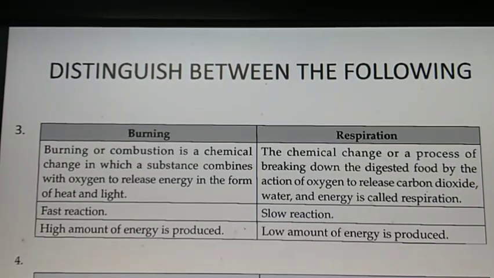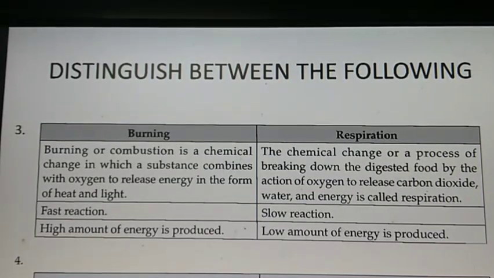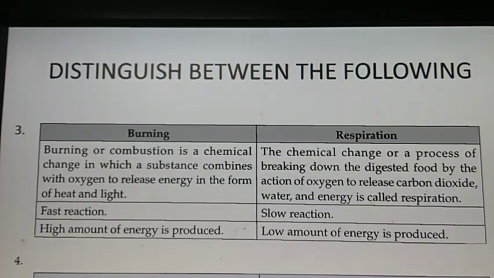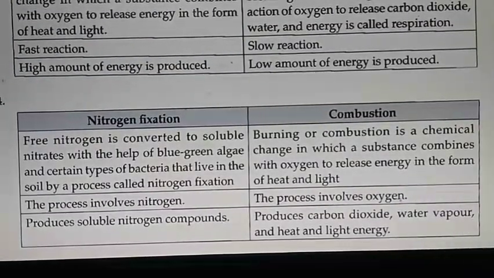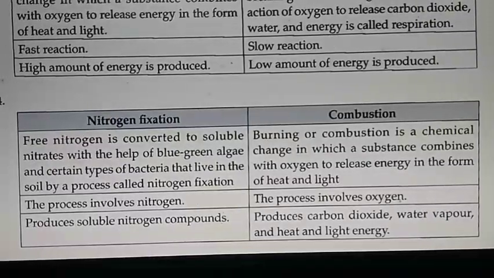Burning is a fast reaction. Respiration is a slow reaction. High amount of energy is produced during burning. Low amount of energy is produced during respiration. Question number 4 is distinguish between nitrogen fixation and combustion.